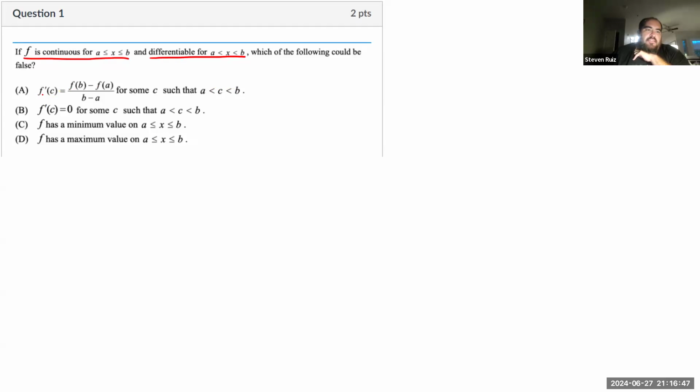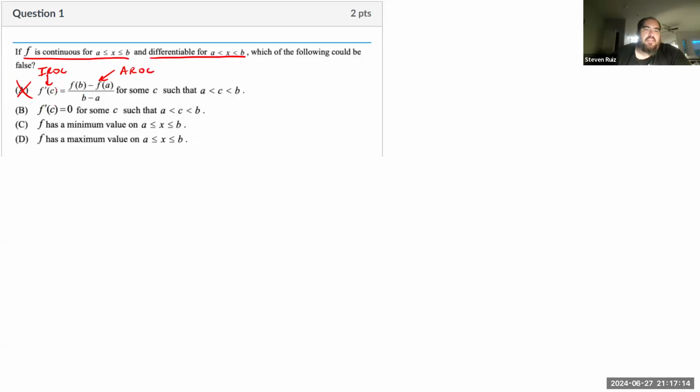So choice A here, this is the conclusion of the mean value theorem. So basically, this is the instantaneous rate of change at a single point, and this expression on the right of the equal sign is the average rate of change over the entire interval. So this is a guarantee that comes from having a function that's continuous over a closed interval and differentiable over the same open interval. So we can throw this one out.